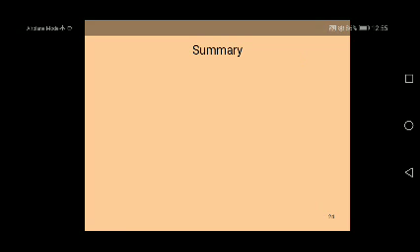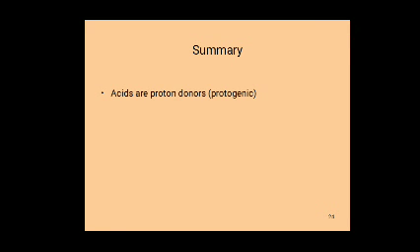Summary: acids are proton donors. Bases are proton acceptors. According to Bronsted Lowry, a substance which can donate a proton to another substance is called an acid. Acids are proton donors. For example, HCl, H2SO4, HNO3, CH3COOH, and so on. These are all acids.